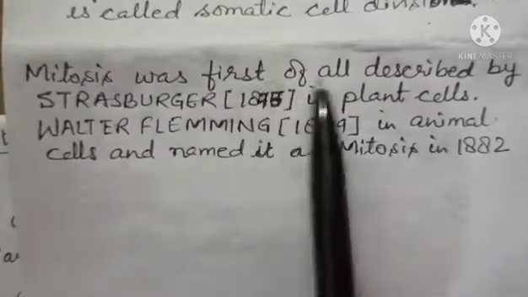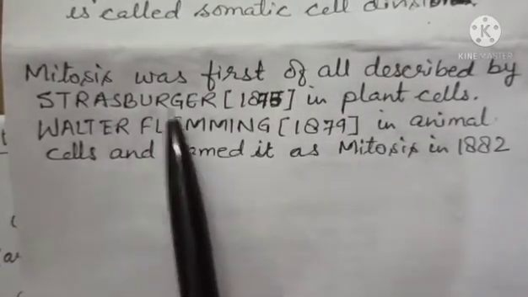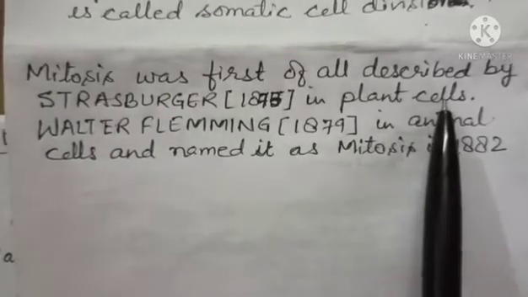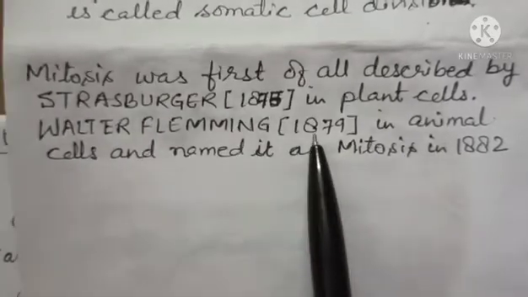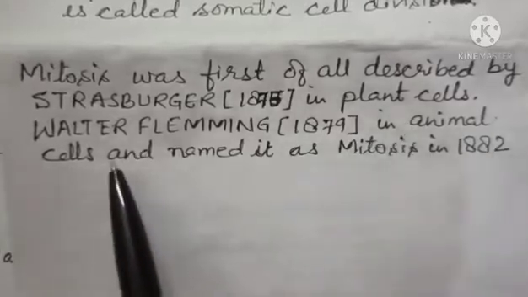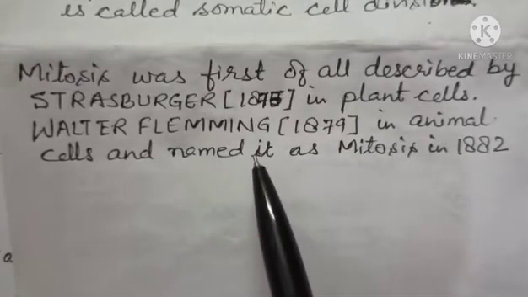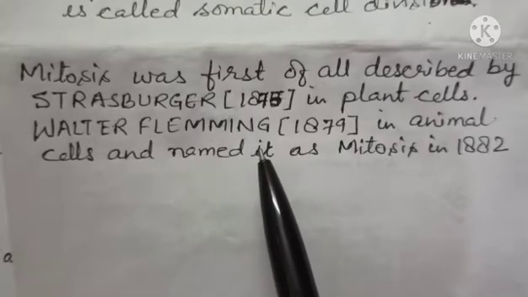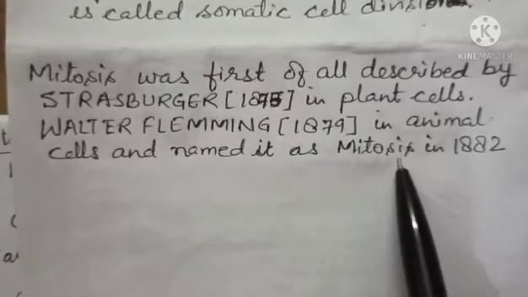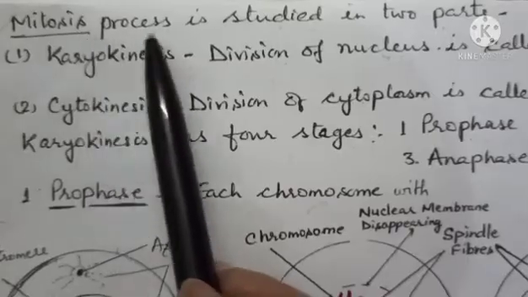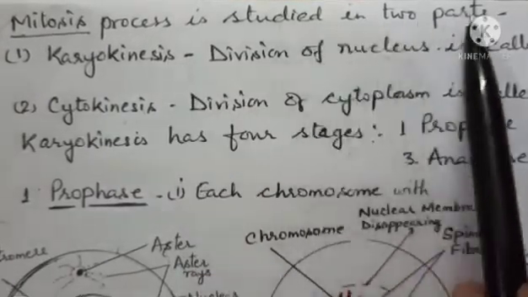Mitosis was first described by Strasburger in 1875 in plant cells, and by Walter Fleming in 1879 in animal cells. And Walter Fleming named this type of cell division mitosis in 1882.